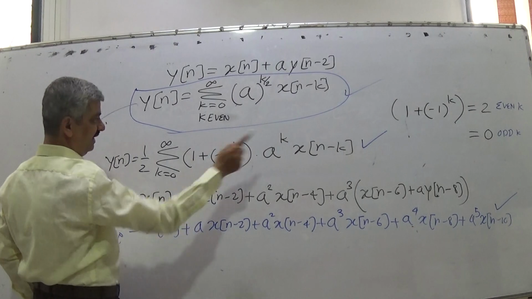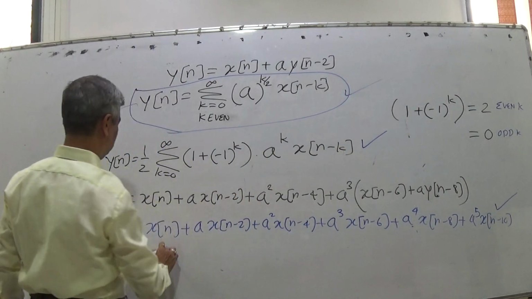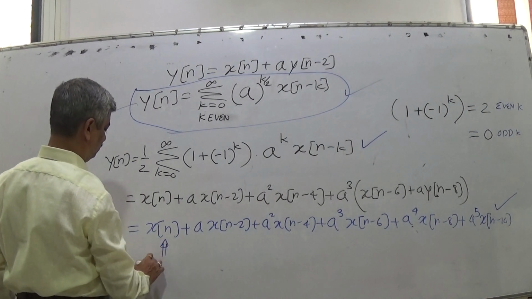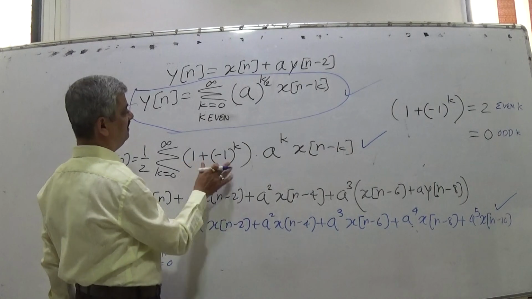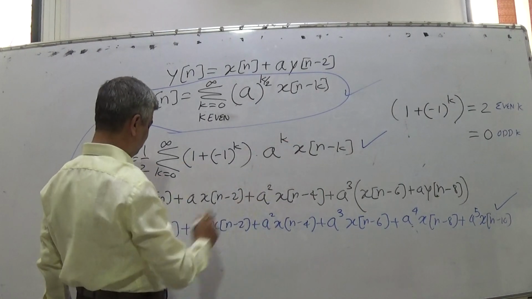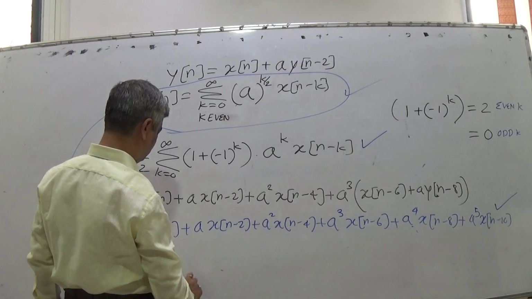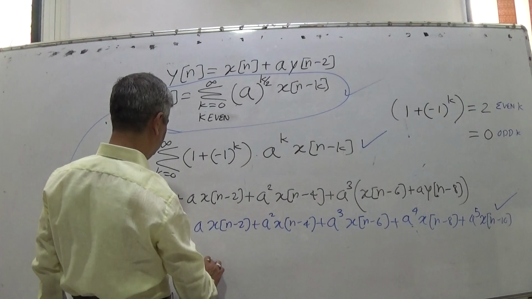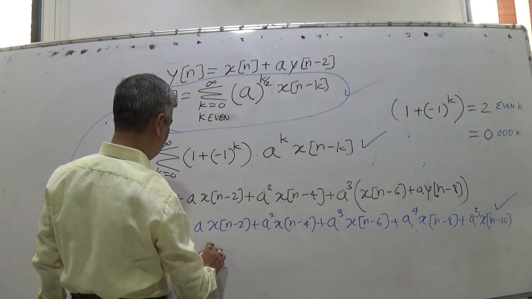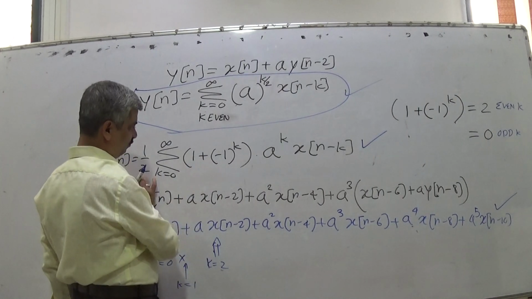So for k equal to 0, we get this term. For k equal to 1, what will happen? When k is equal to 1, this becomes 0, so for k equal to 1, the term disappears. For k equal to 2, we will find that it is this term. When k is equal to 2, again the half makes it 1.